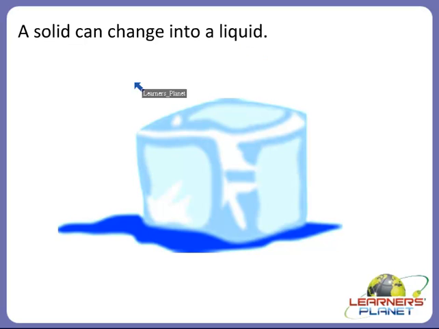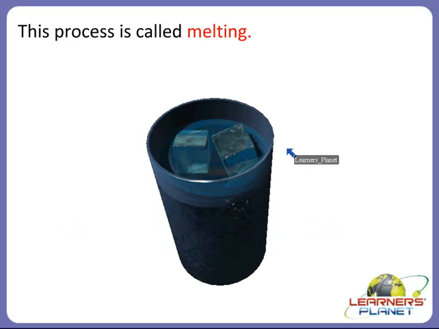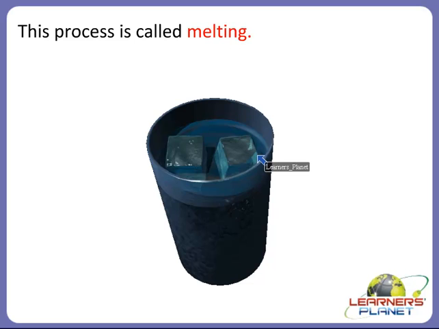So we can say that a solid can change into a liquid, seeing an example, that is ice. If you keep ice outside the fridge or the refrigerator, you will see that it starts melting. Right? So what is this process called? Yes, it is called melting.